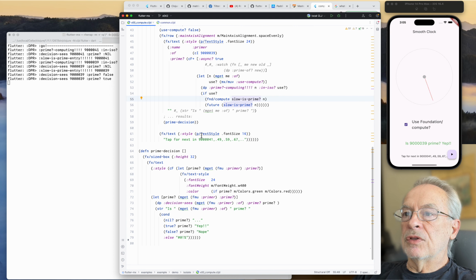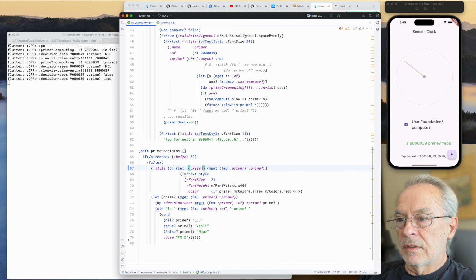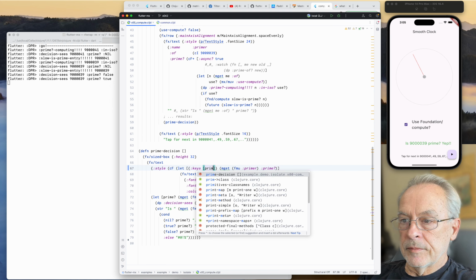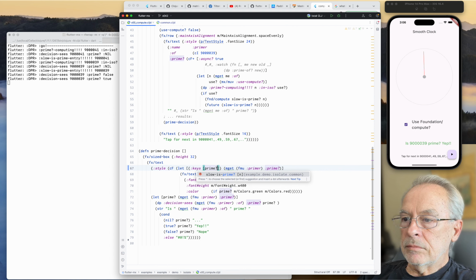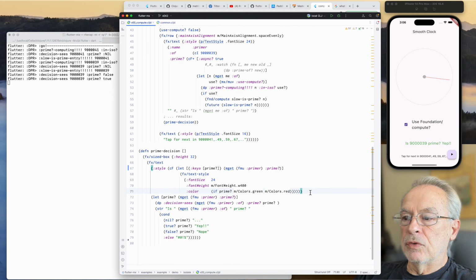So where do we consume the prime? We come down here. Now that we're returning a map, we get to do some Clojure here: keys. I guess the only one I need is prime. We're just deciding the color here, but I wouldn't want it to blow up. Well, it would always be true, so it would always be green. I've got to stop talking and start thinking.